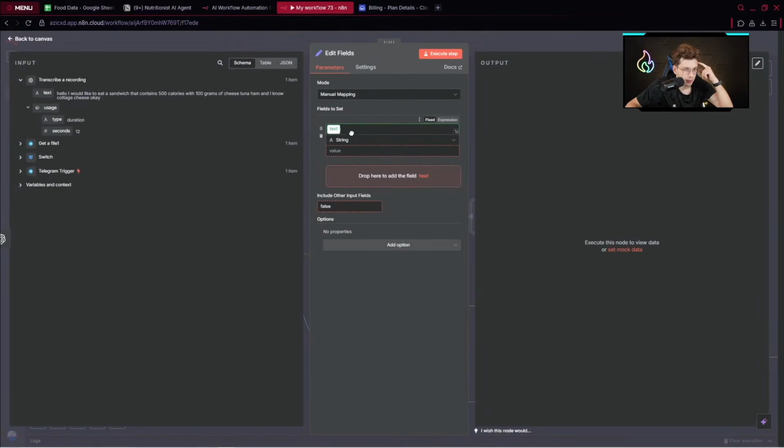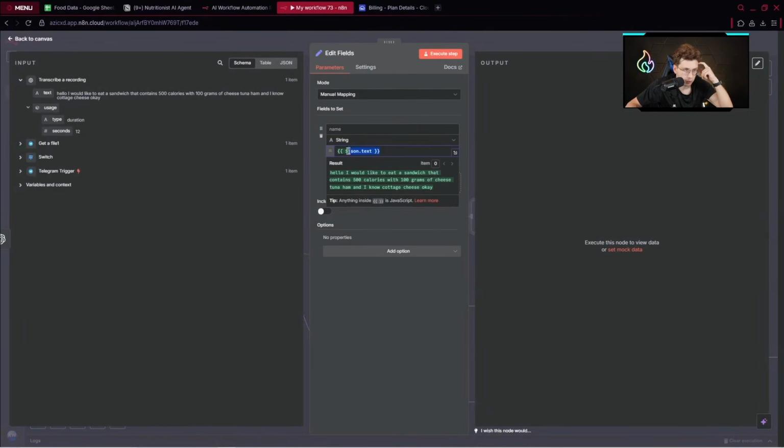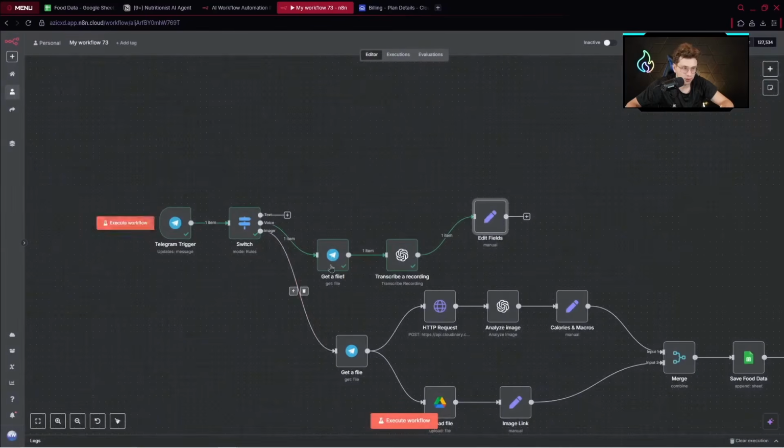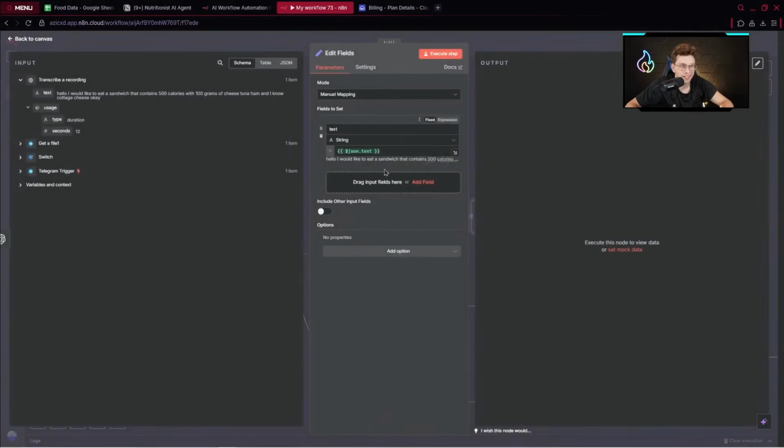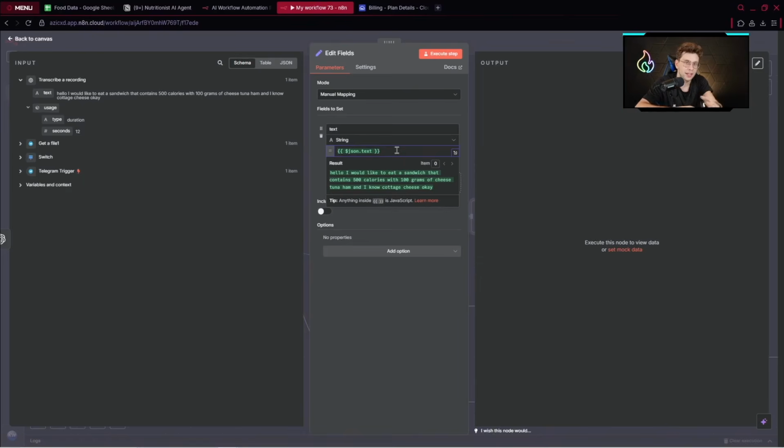So just provide this specific code snippet and name it, let's say, text. Because if this path is not followed, then we get the text path and the code snippet is different. That's why we need a specific code snippet that takes either the code snippet from the voice path or from the text path.